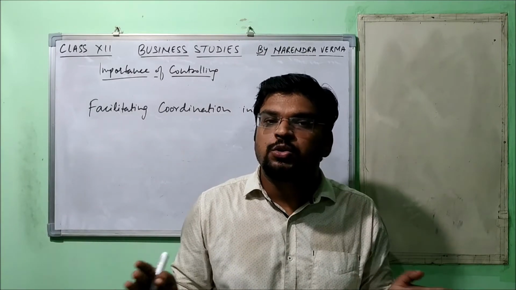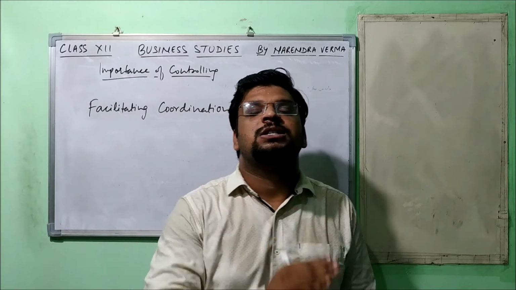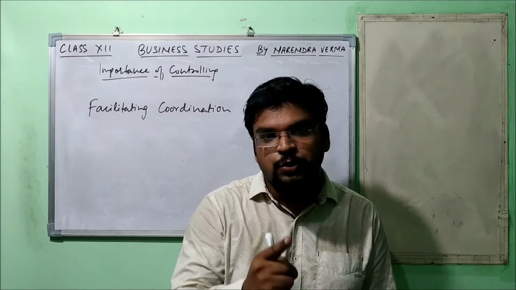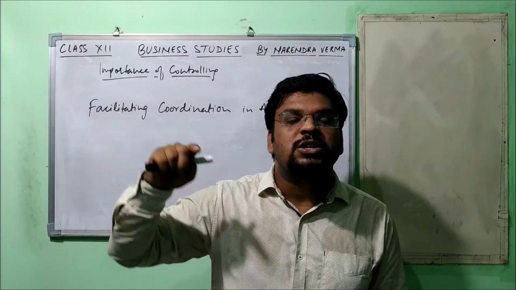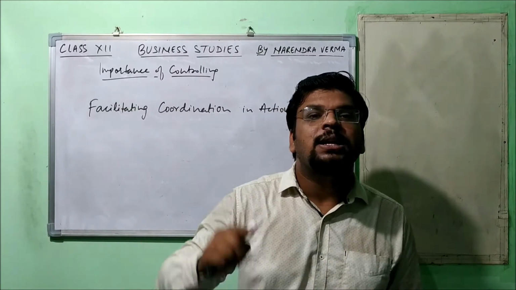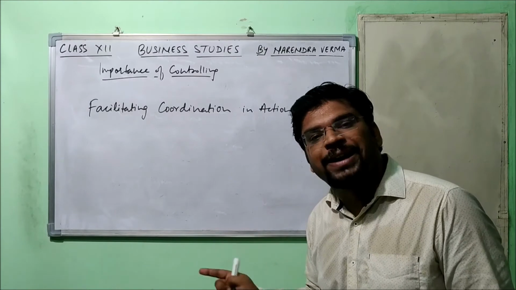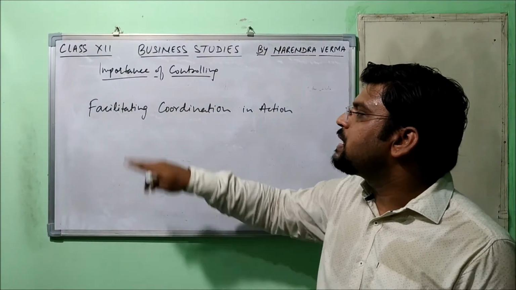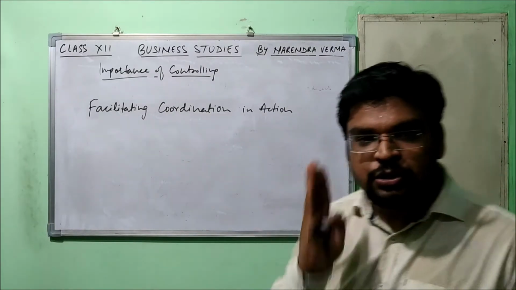So all we need to do is apply the controlling function successfully, and the rest will be done by itself. Understood the point? So by using the controlling function we can keep all the efforts of the departments and the people working there coordinated. Controlling facilitates coordination in action. Understood the point?